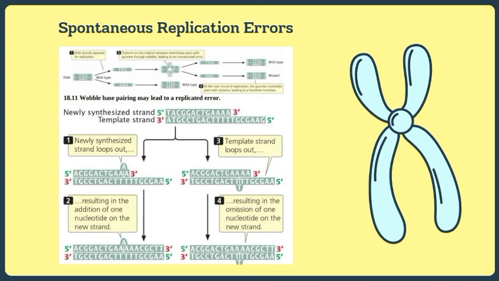In the first case, the newly synthesized strand loops out the adenine. Number two, resulting in the addition of one nucleotide on the new strand. And number three is the template strand loops out. And number four, resulting in the omission of one nucleotide on the new strand.